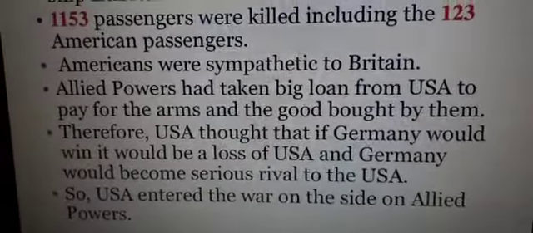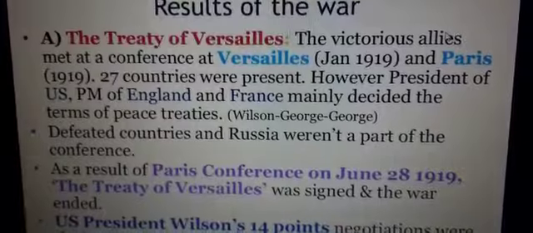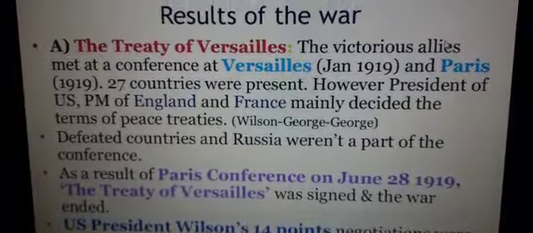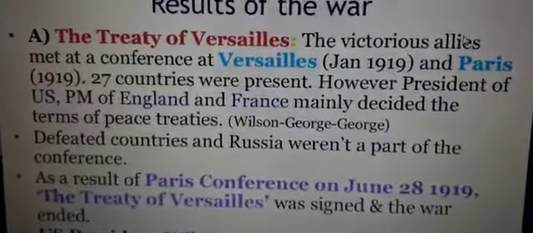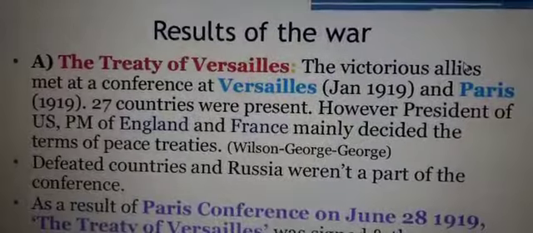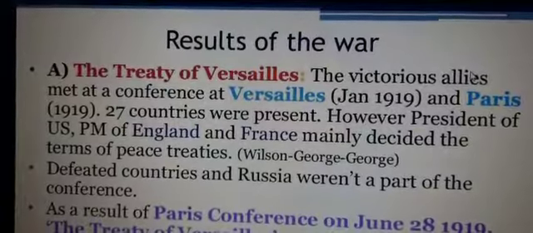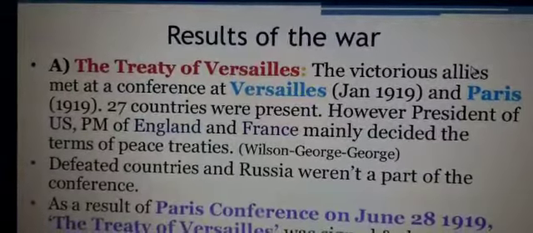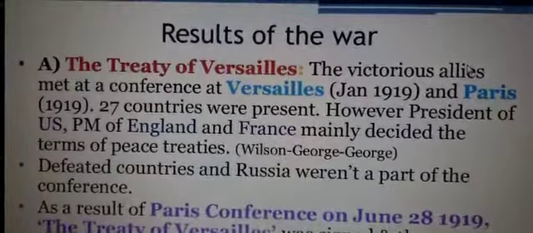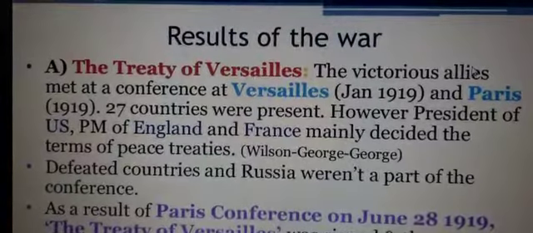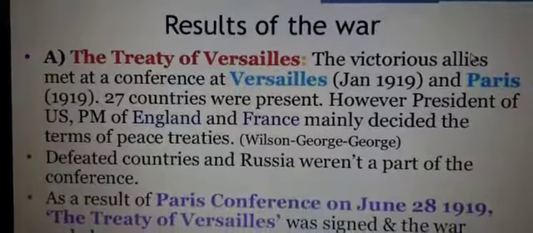So children, in one more slide I will tell you what happened at the end of the war. The treaty: because Germany was found guilty of creating that war, the Treaty of Versailles was formed. The victorious alliance met at a conference at Versailles and Paris in January 1919. 27 countries were present. However, the President of the US and the Prime Ministers of England and France mainly decided the terms of the peace treaties. That was Wilson, Lloyd George, and Clemenceau. Defeated countries and Russia were not part of the conference.